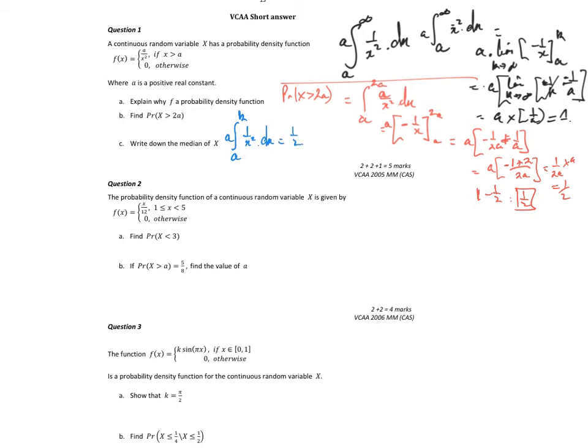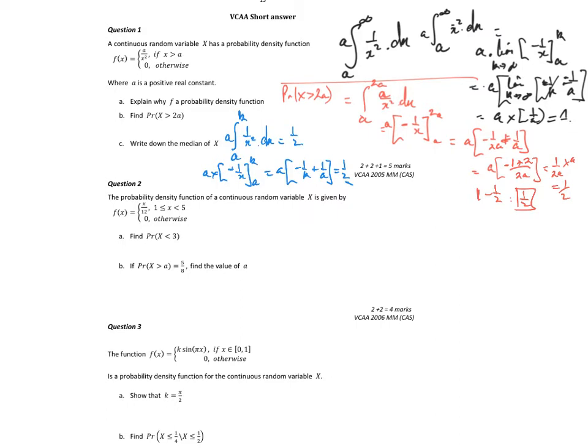So the math is very similar. A times in bracket, we're going to end up with -1 on x evaluated between k and a. That is equal to a half. Let's evaluate that first. I get a times -1 on k, minus a minus is plus 1 on a. That has to equal a half. So I have to solve that for k. What's the easiest way to do that?